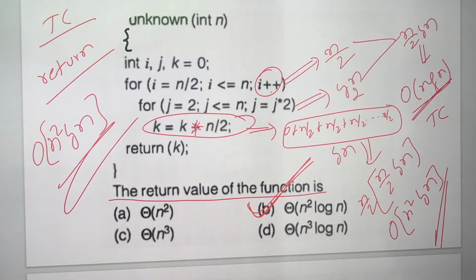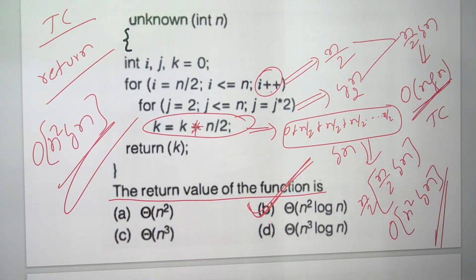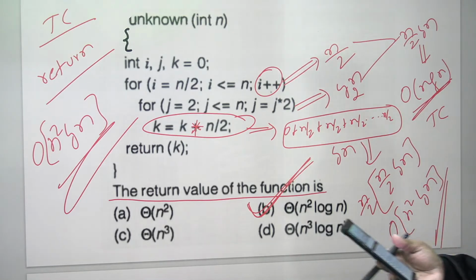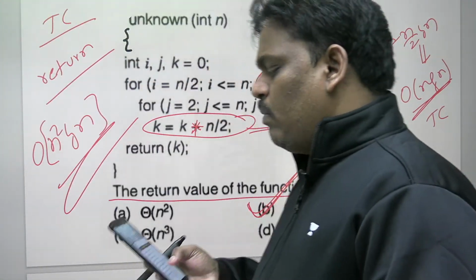So can anyone help me now? What will be the return value? For the modified program, what is the return value? I want an answer. Is there anyone who can help me?